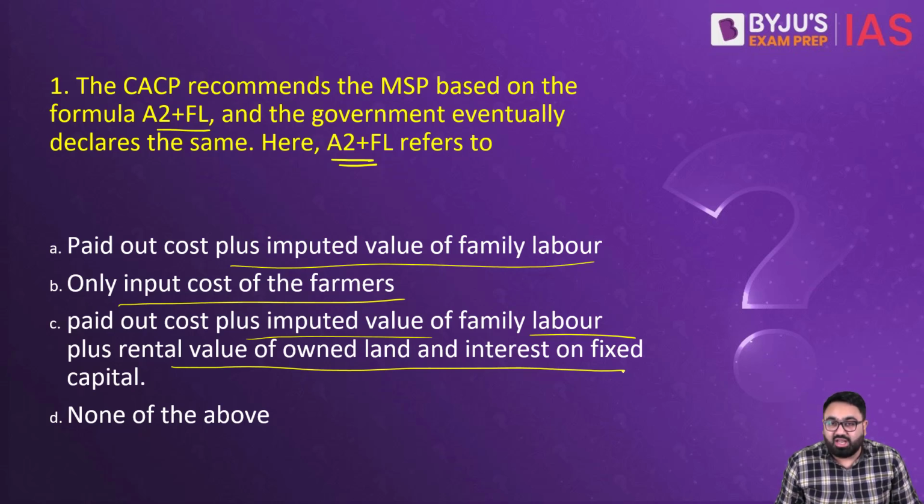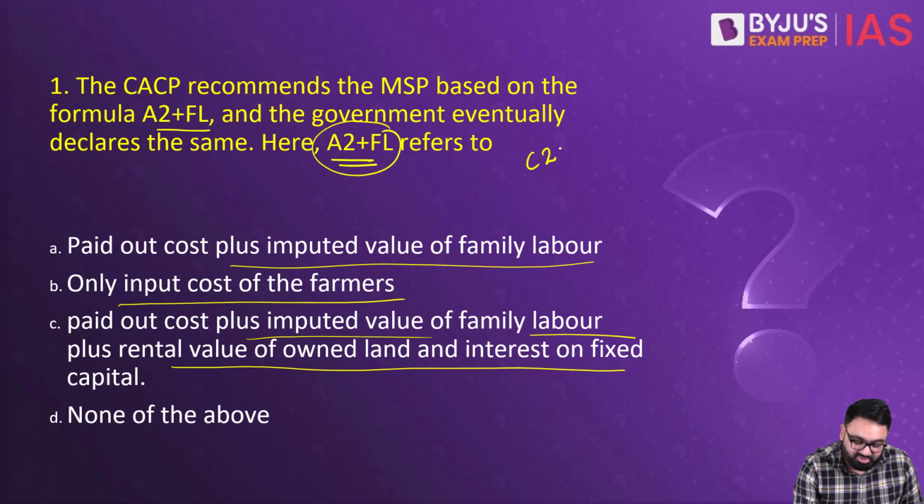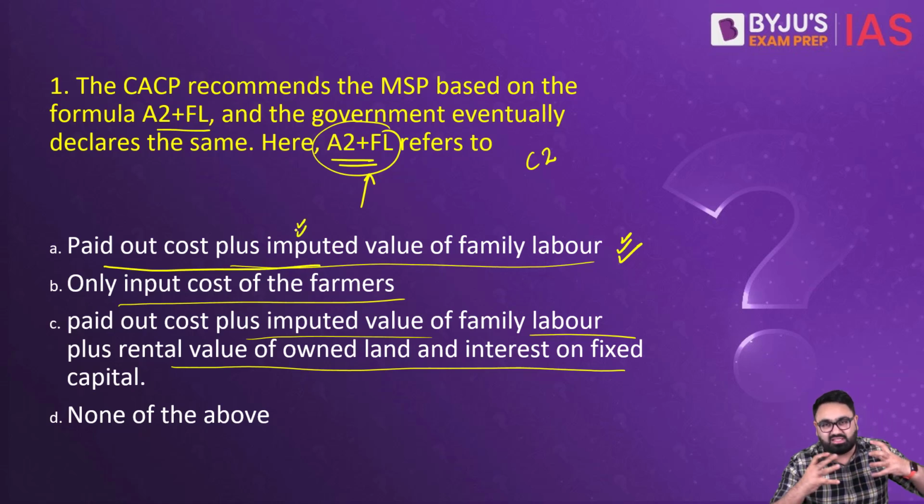Now, as you know, there are protests going on by multiple farmer groups who are trying to march towards Delhi. They are demanding a legal guarantee of the MSP, which is why the topic is in the news. With respect to the MSP, there are two things that usually remain in the news: A2 plus FL and C2. A2 plus FL is a formula that the government uses to decide the MSP. This is actually A. When they say A2 plus FL, what they mean to say is the cost of the input, that is the seed and the soil, the fertilizers that they are using, and you add to that the cost of the labor of the family who is cultivating it.